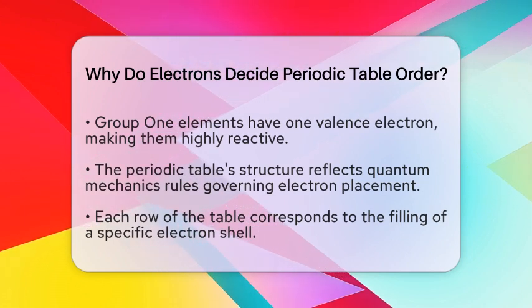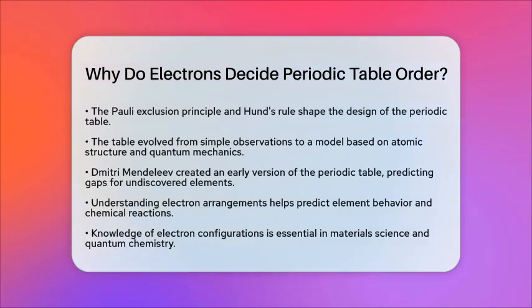Understanding that electrons dictate the order of the periodic table allows scientists to predict how elements will behave, discover new elements, and comprehend chemical reactions. This knowledge is vital in fields like materials science and quantum chemistry, where electron configurations guide the creation of new compounds and technologies. In essence, electrons decide the periodic table order because the table is organized by atomic number, which